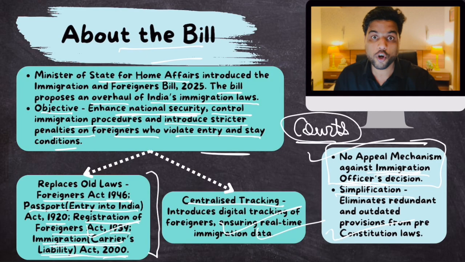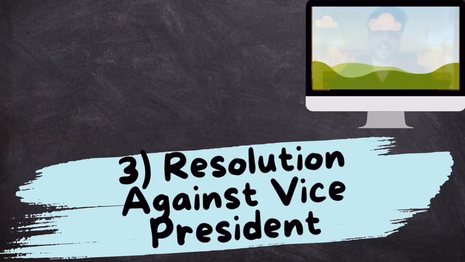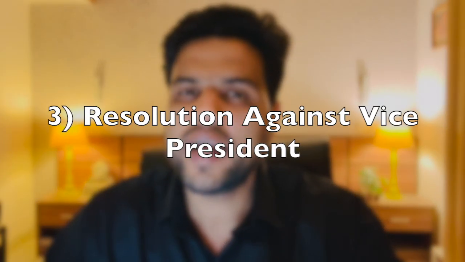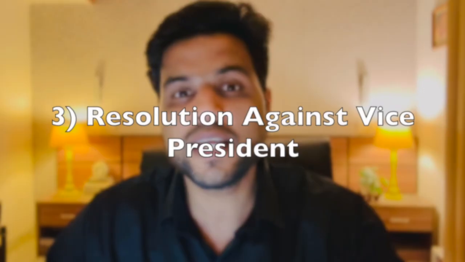Now let's move on to topic number 3, which is the resolution against the vice president. Basically, this resolution is for removal. We have a president in our country, and the president is an important office. If the president is unable to discharge his duties because of illness or any other reason, then temporarily his duties are discharged by the vice president.